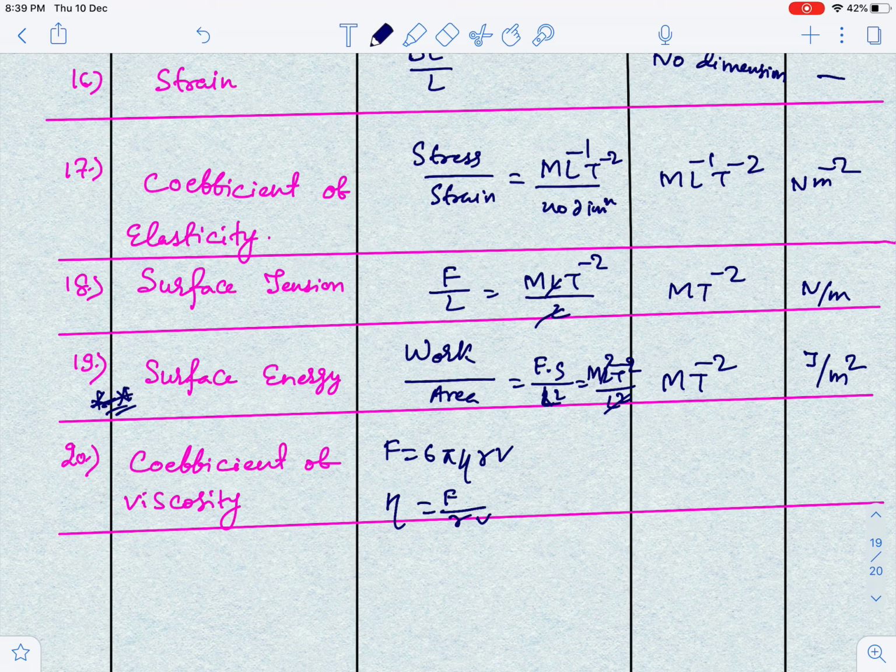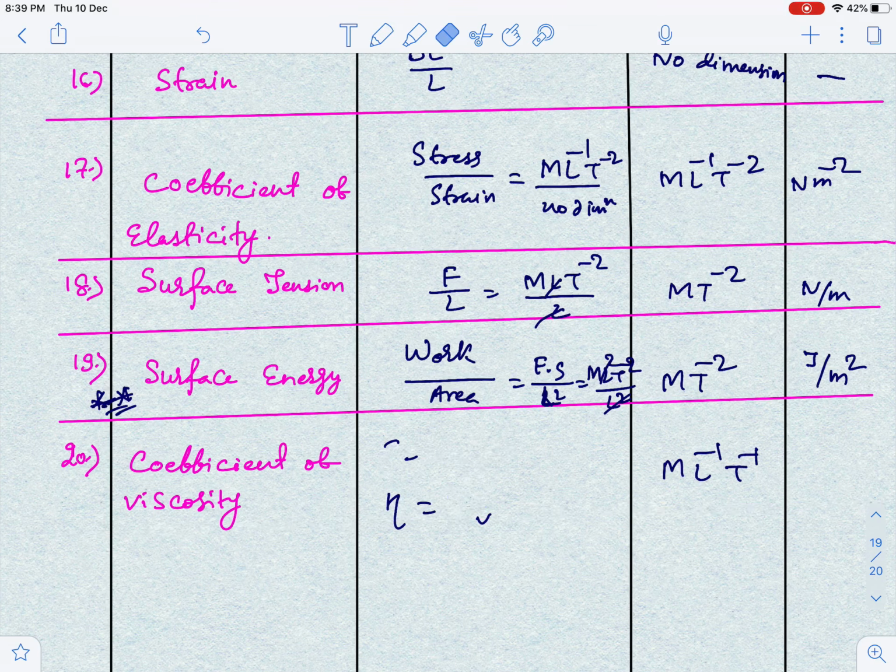In this dimension, guys, if you calculate it carefully, the dimension will come ML^-1 T^-1. But for those students who are not comfortable with this formula, I'll tell you another way to calculate it. Coefficient of viscosity is nothing but, I can also write it in terms of, because I told you the formula F is equal to 6 pi eta RV, that is okay. But for those students who are not aware of this formula, I'm just making it simple. Force into distance upon area into